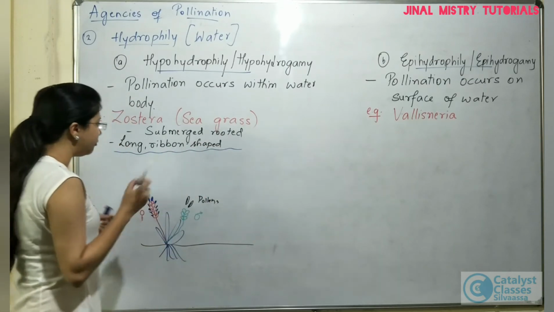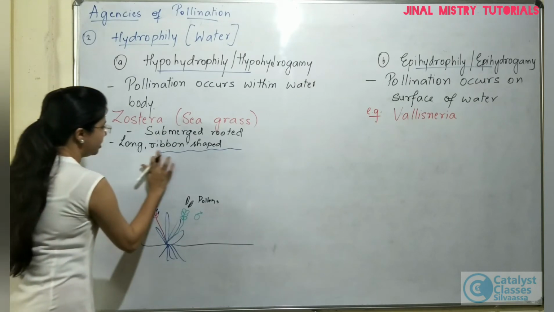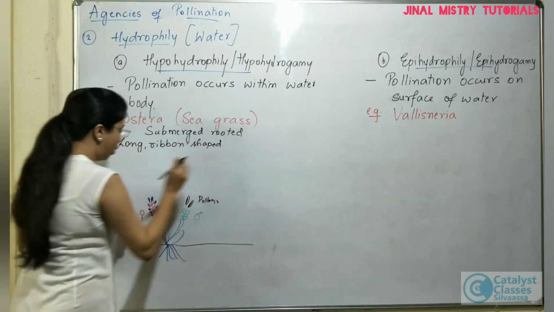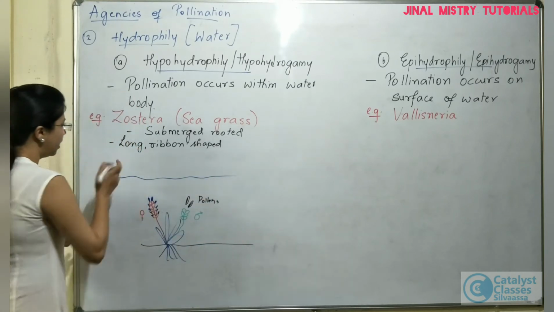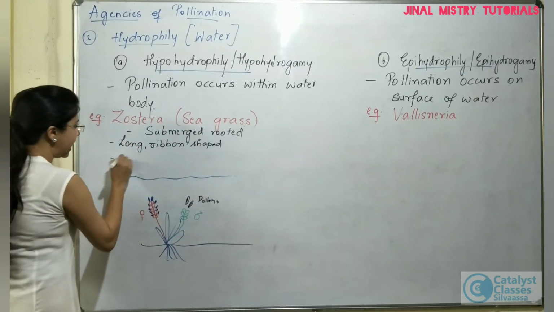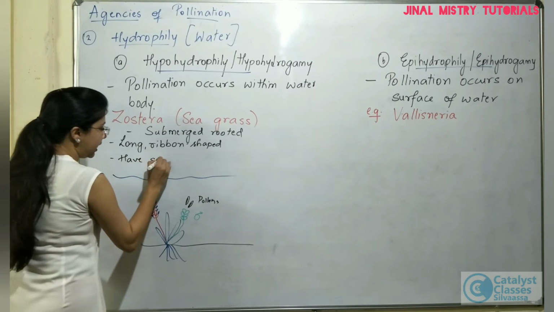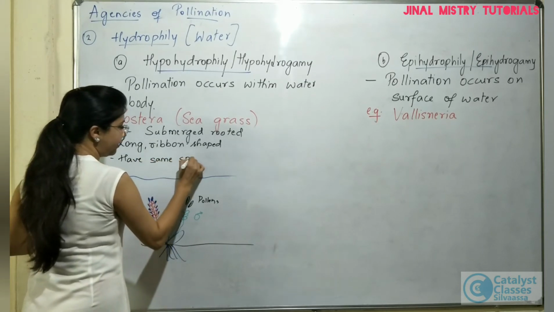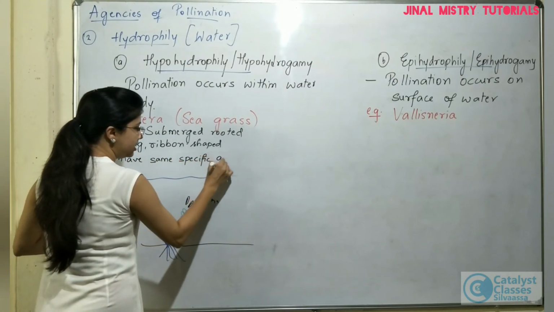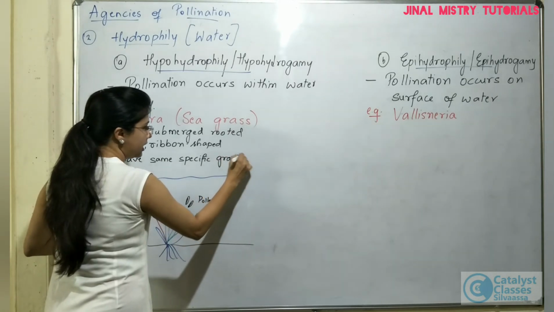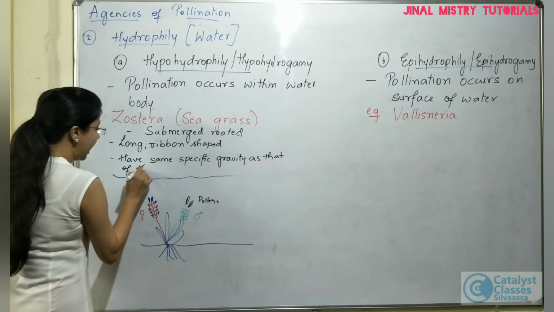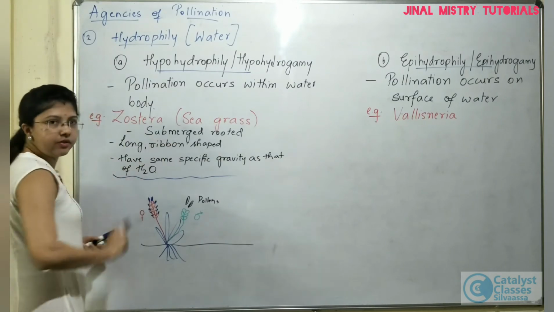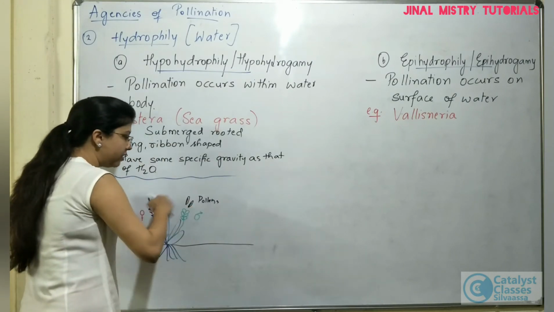So again, a very important characteristic of the pollen of Zostera to be remembered is that the pollen grains have the same specific gravity as that of water.